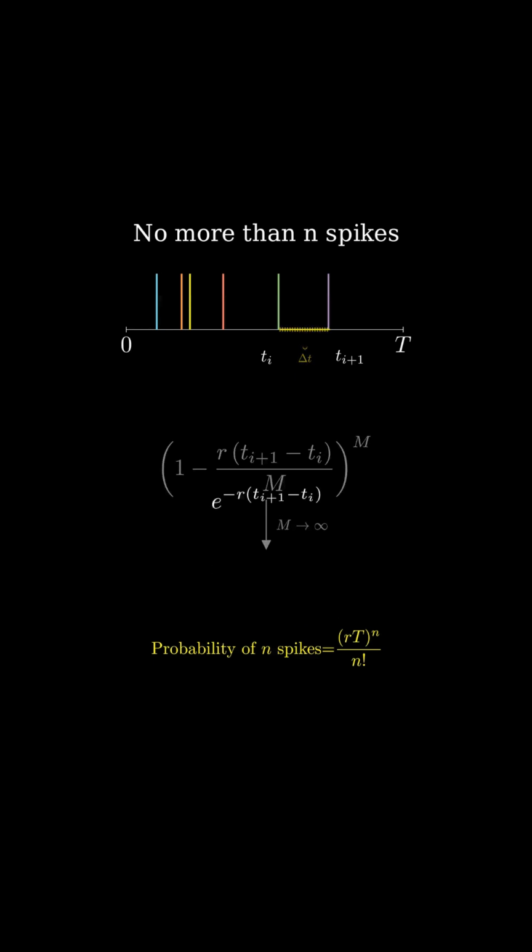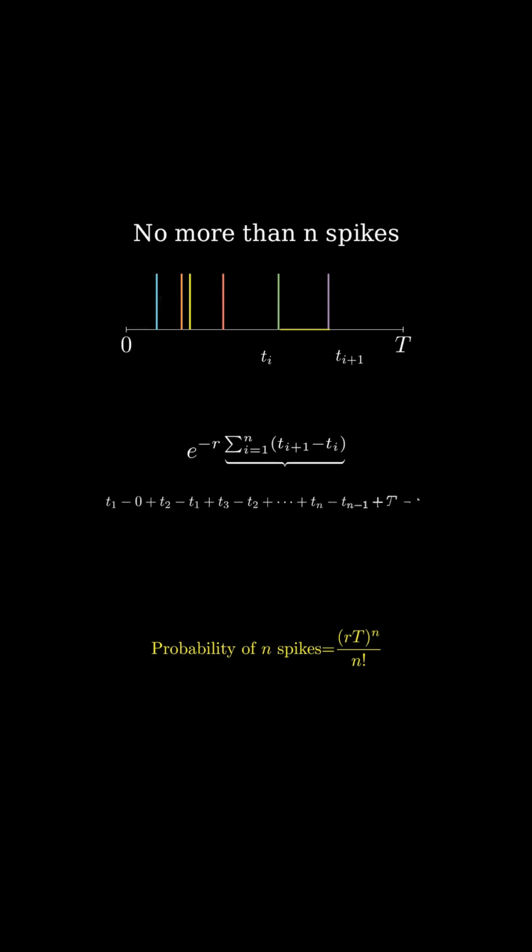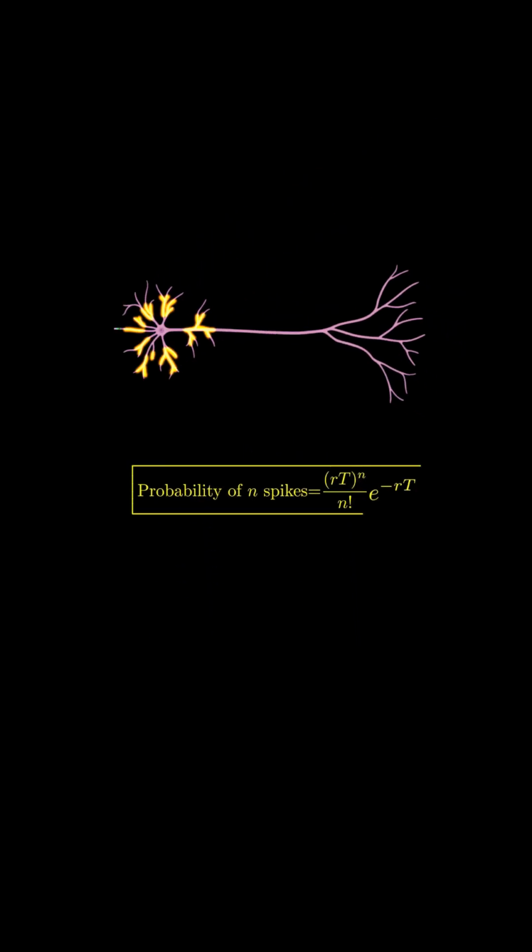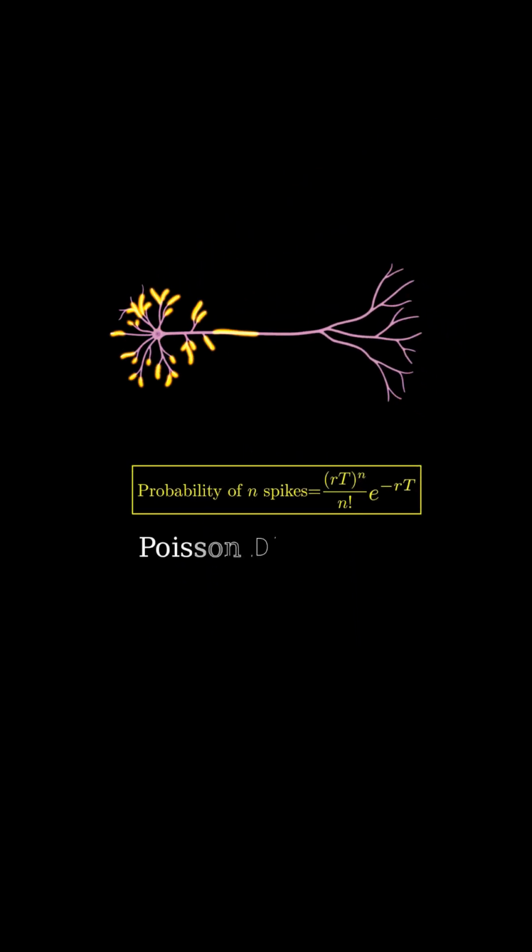Hence, the probability of no spikes in any of the intervals t sub i plus 1 must be the following product. This means that the final probability is this one, the Poisson distribution.